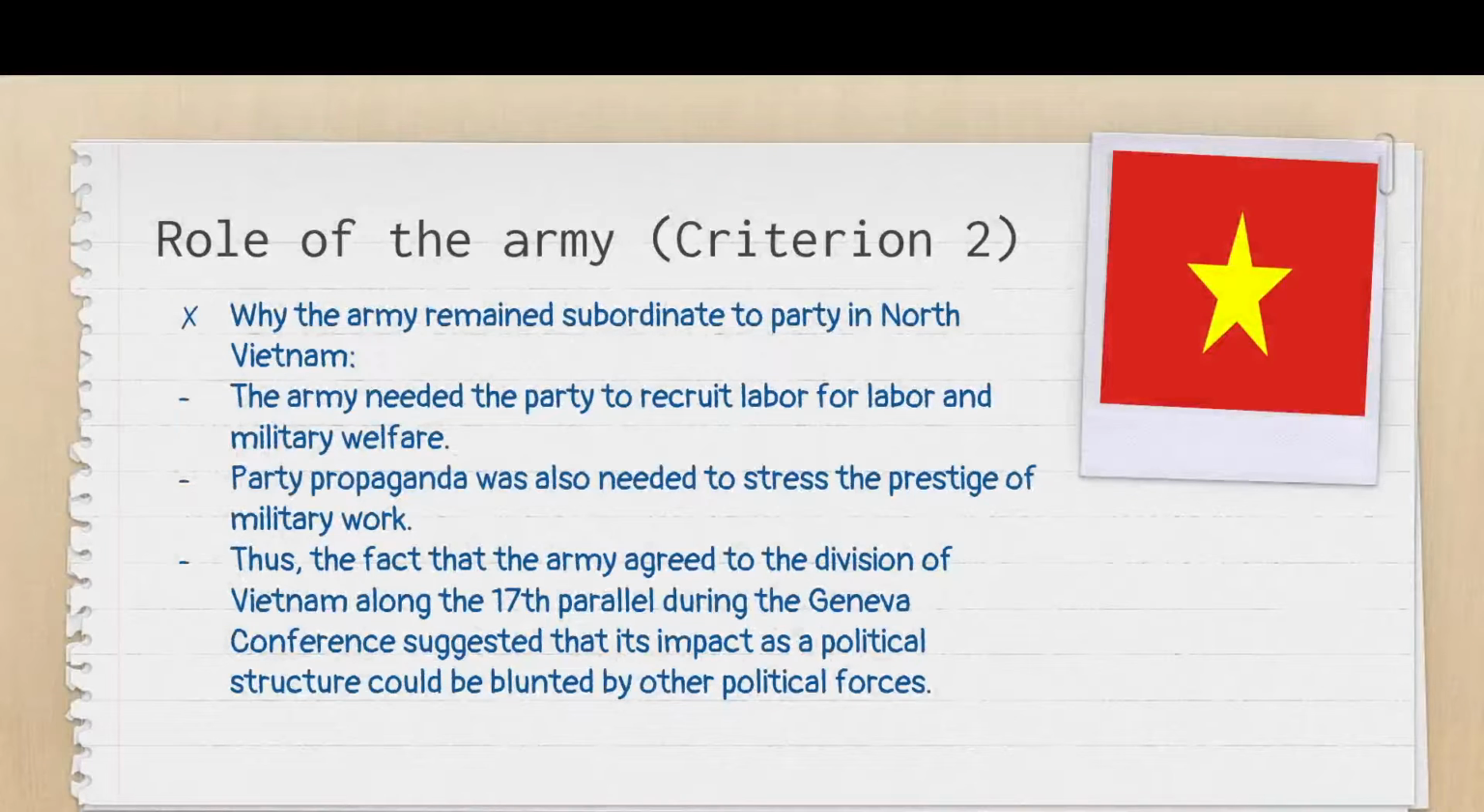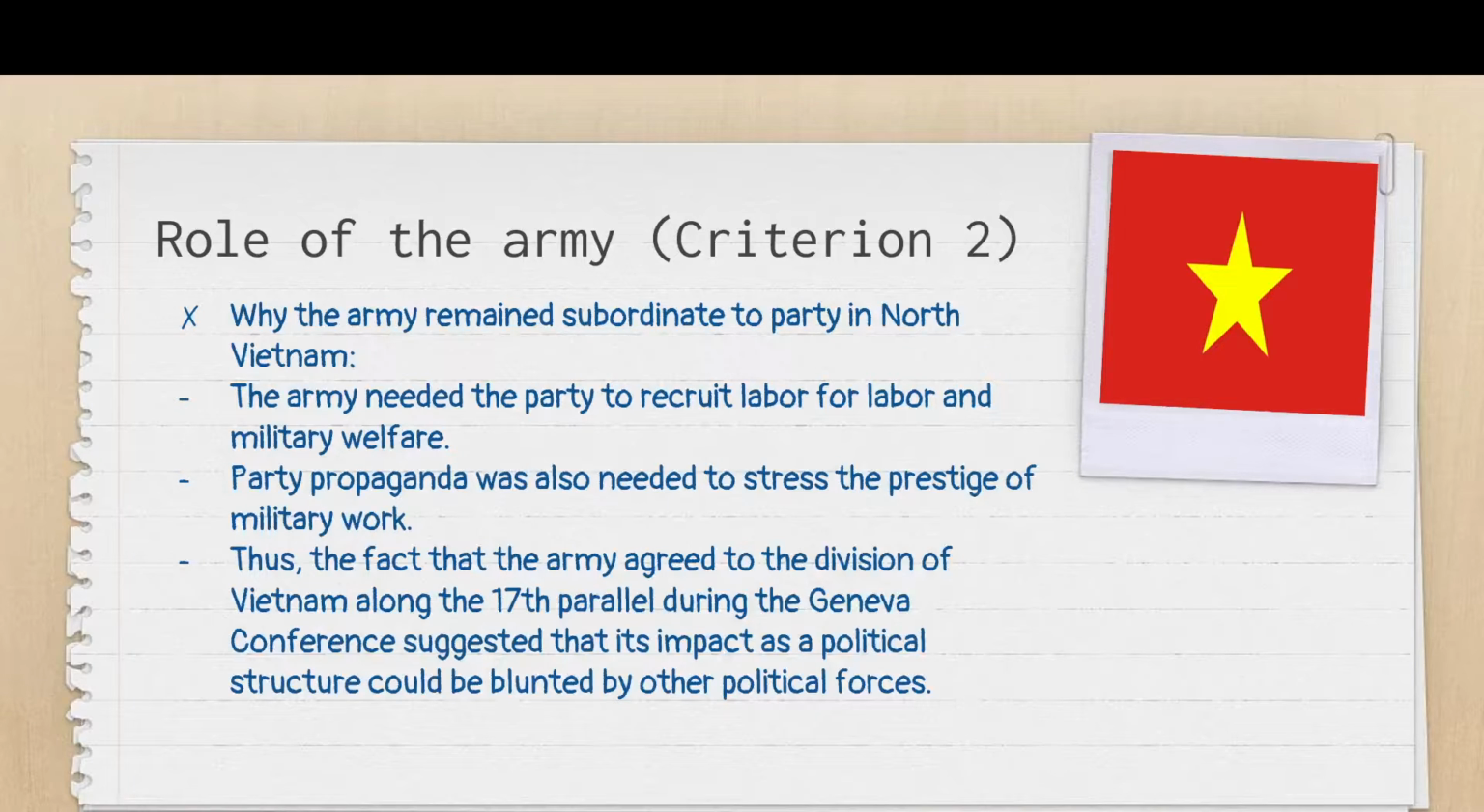So why was the army subordinated to the party state? Well, the army actually needed the party as well, because they needed a party to recruit more and more members for the army, obviously, and also for labor, because they needed more manpower for labor, for military welfare groups and all that. They also needed a party to drum up popular support for the army through the propaganda apparatus.